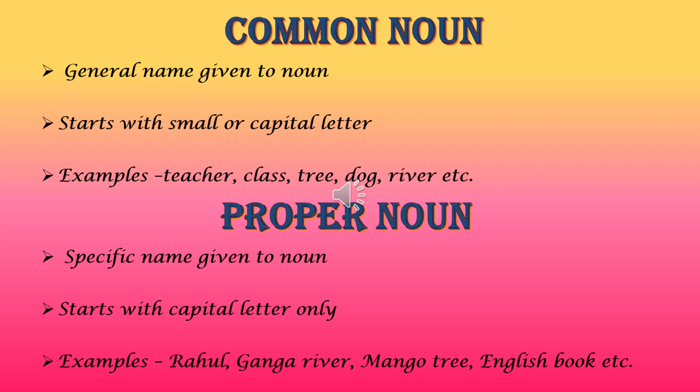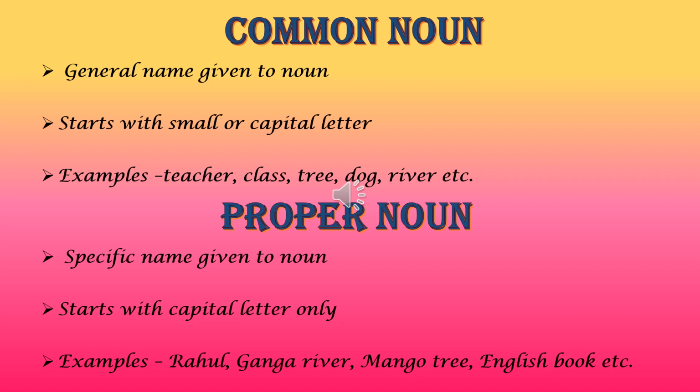Same way, tree. Tree can be any tree, that means common noun. But if I am saying neem tree, that means I have given a special name to that tree. So that becomes a proper noun. Same way, if I say bring your book, I'm just saying a common noun.